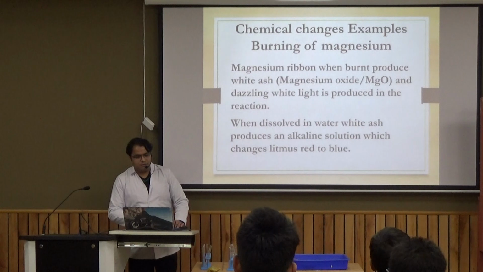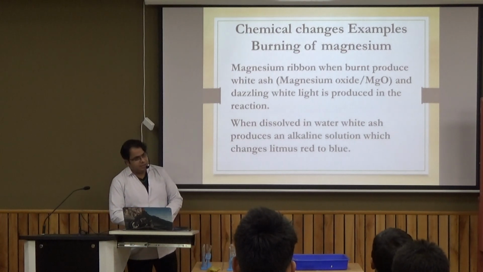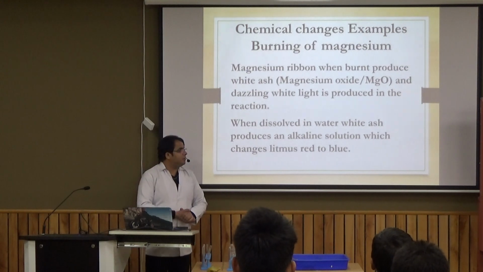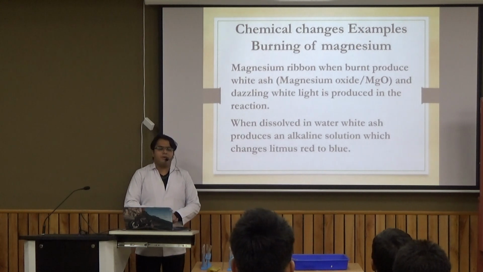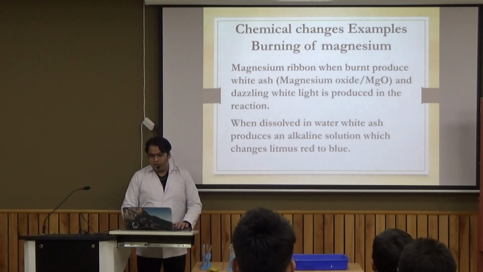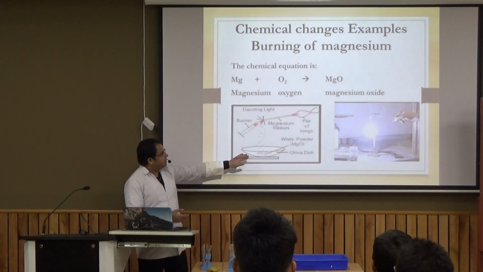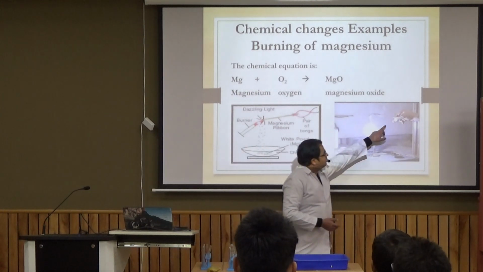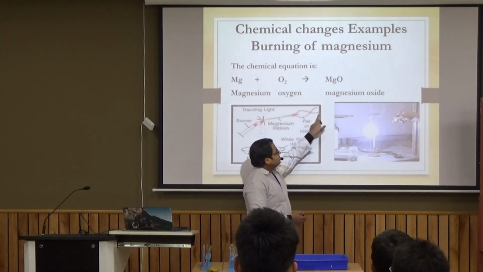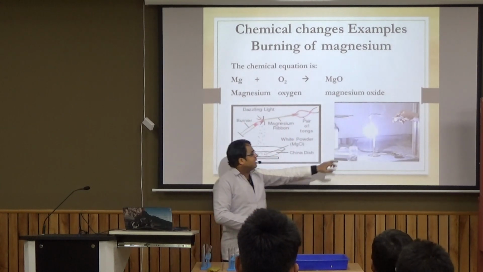Okay, now some examples. The very first example that we will study is burning of magnesium ribbon. When magnesium ribbon is burnt, it produces magnesium oxide and light. Here is the picture of it. You can see here a person is holding magnesium ribbon in tongs. This is the magnesium ribbon, and on burning it produces white light.